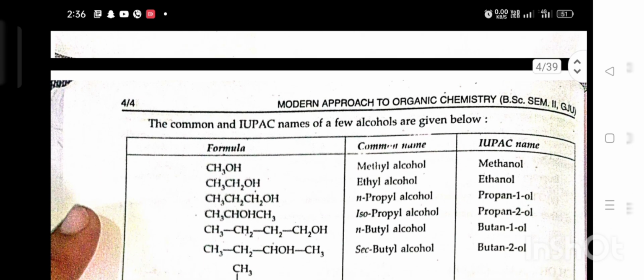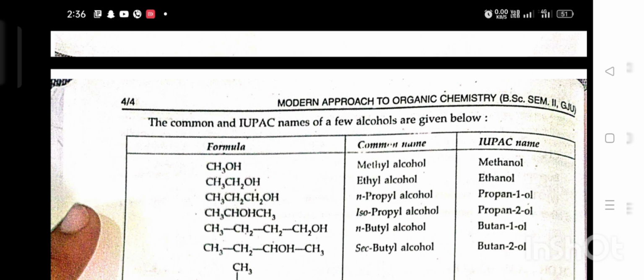The common and IUPAC names of a few alcohols are given below. CH3OH, common name methyl alcohol, IUPAC name methanol.